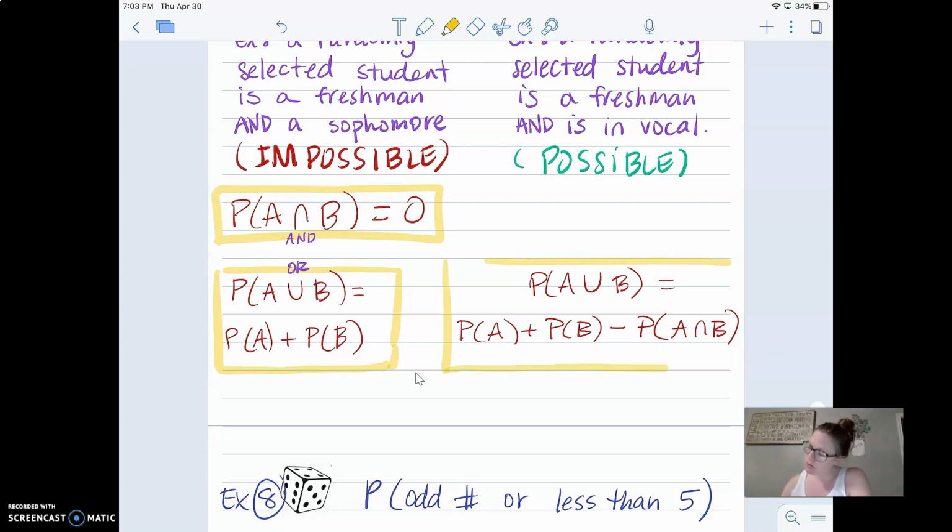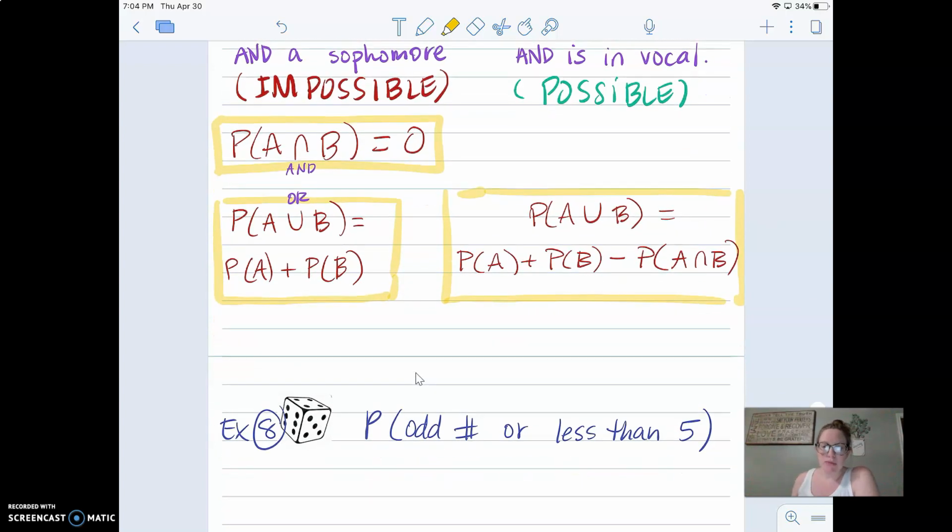Where I can take the probability of A union B, I take the probability of A plus the probability of B, but then here's where it's important. You have to subtract the probability of A intersection, remember, that means and, B. So it's kind of a weird combination here. Probability of A or B is you take the probability of A plus the probability of B, but then you have to subtract the intersection. And that is because they are overlapping, right?